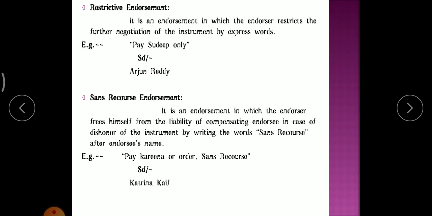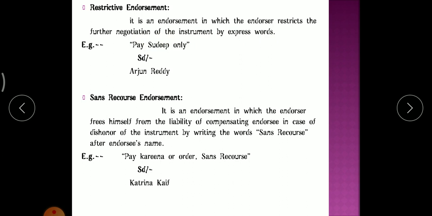Next, restrictive endorsement. It is an endorsement in which the endorser restricts the further negotiation of the instrument by express words. See, if the endorsement is restrictive, further transferring cannot take place. Further negotiation cannot take place. It is clearly mentioned here. What do you mean by restrictive endorsement?